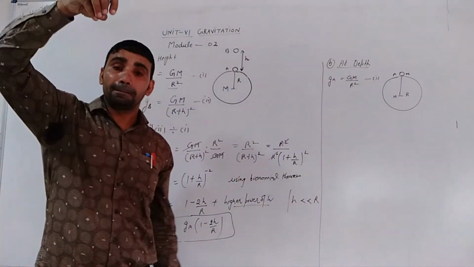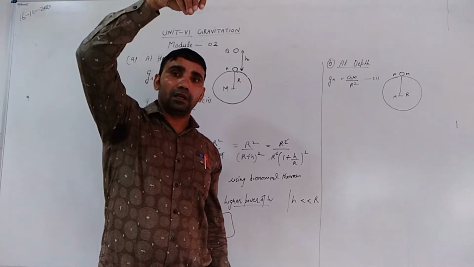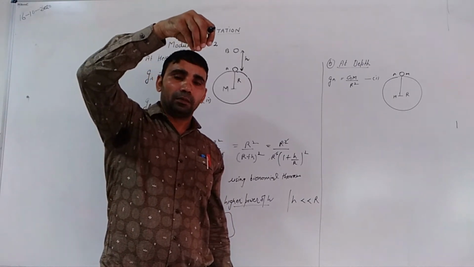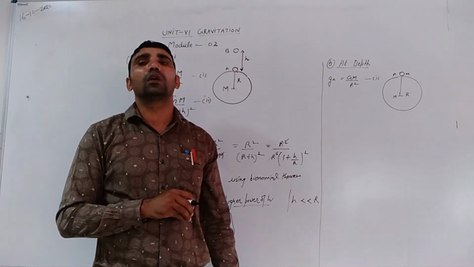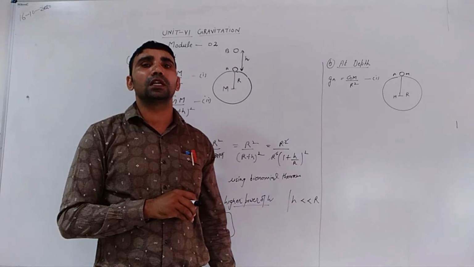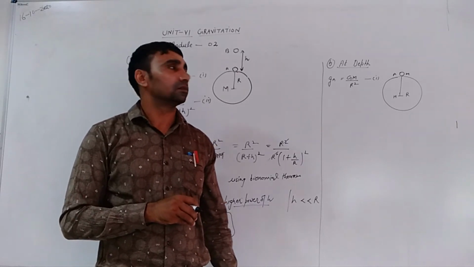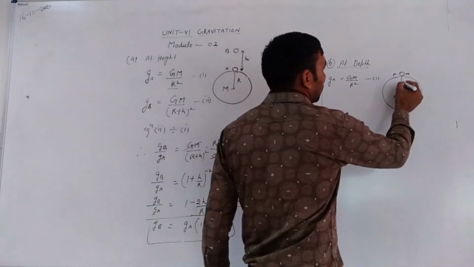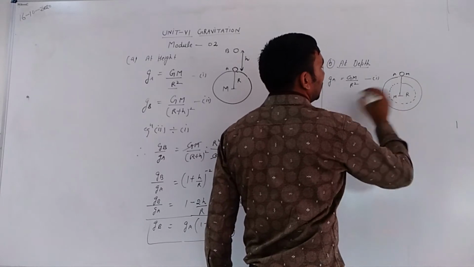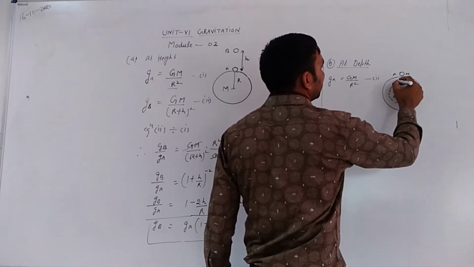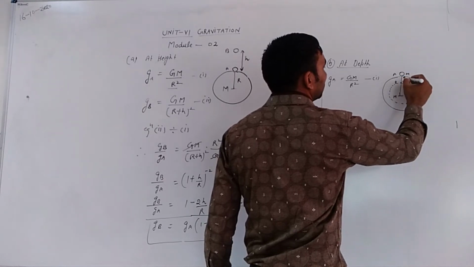If this body goes to a depth d below the surface of Earth, then what will be the acceleration due to gravity? What will be the change in acceleration due to gravity at a depth d below the surface of Earth? Now this point is B and this is the depth d below the free surface.